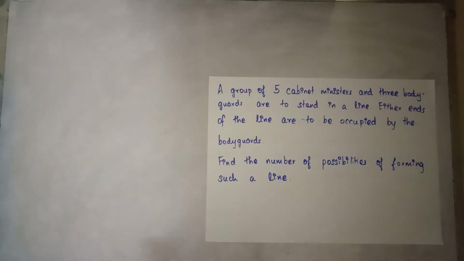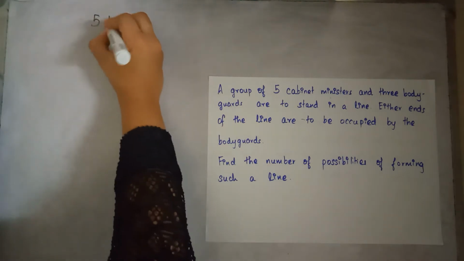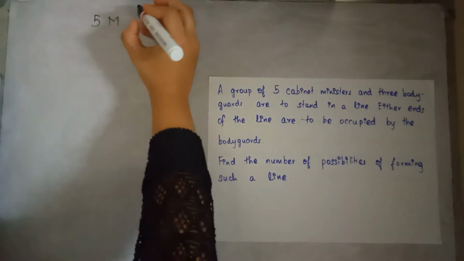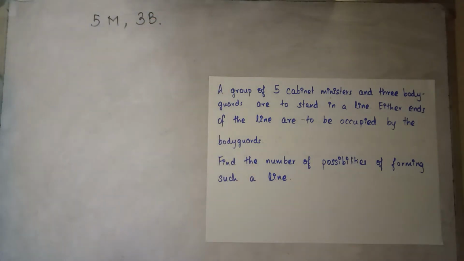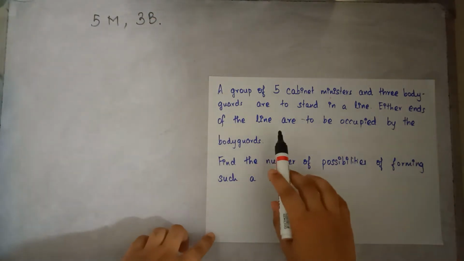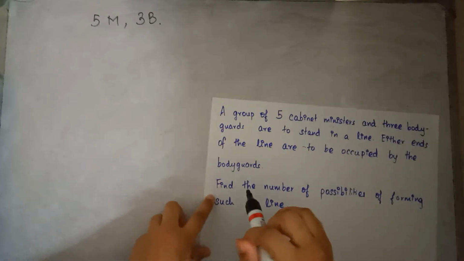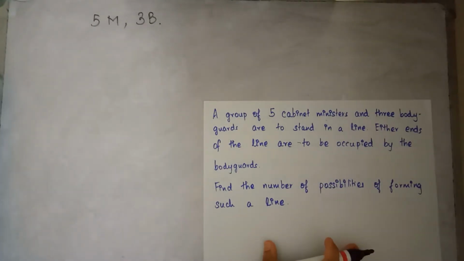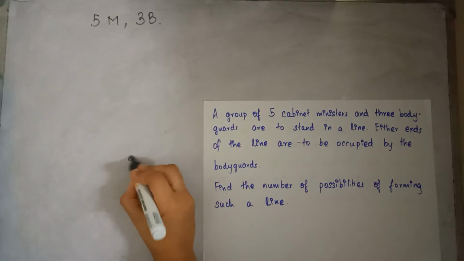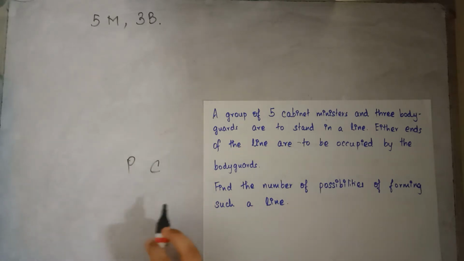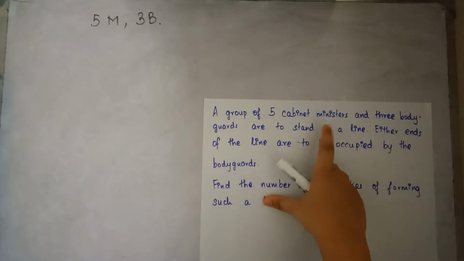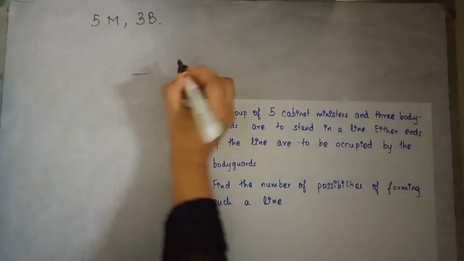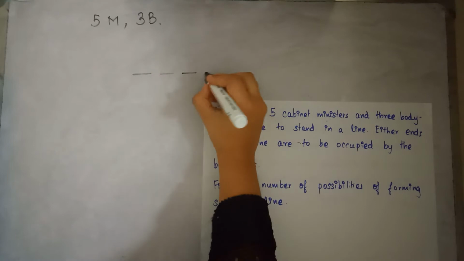There are 5 cabinet ministers and 3 bodyguards. Now they have to form a line where either ends of the line have to be occupied by bodyguards. In such a type of question, we don't use the formula for permutation or combination or any of that. It's not necessary. We have a countable number. So what we'll be doing is, we'll be drawing blanks.